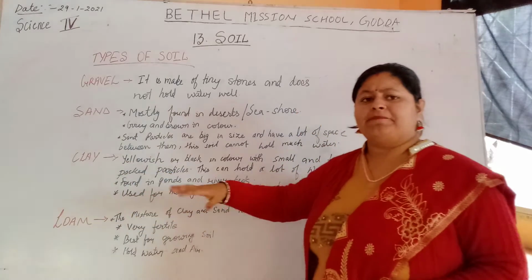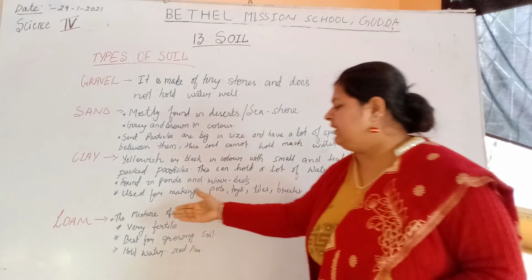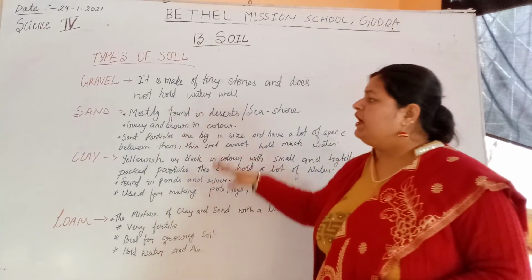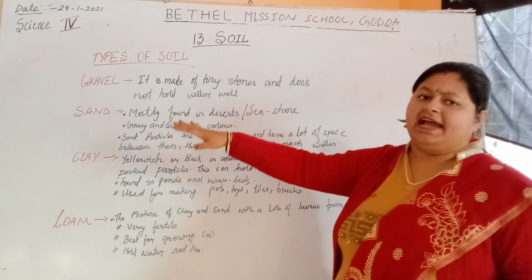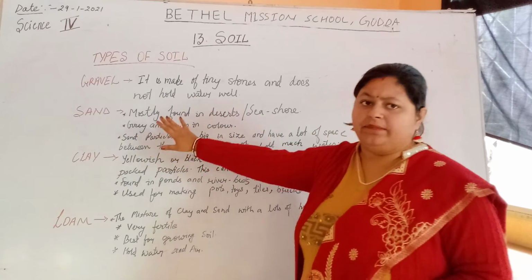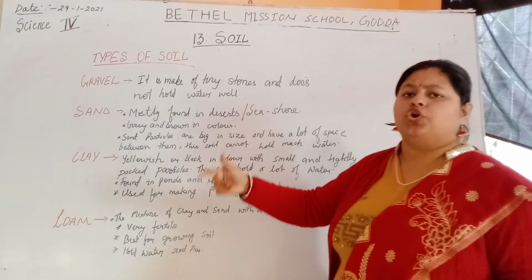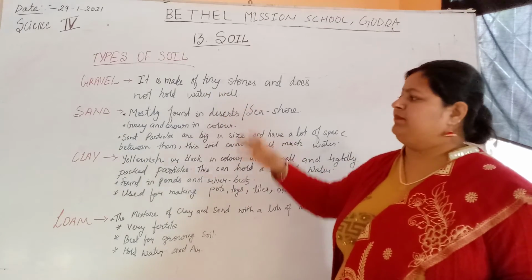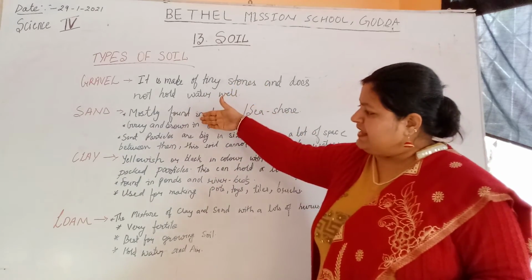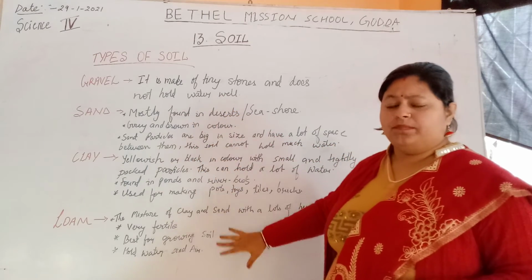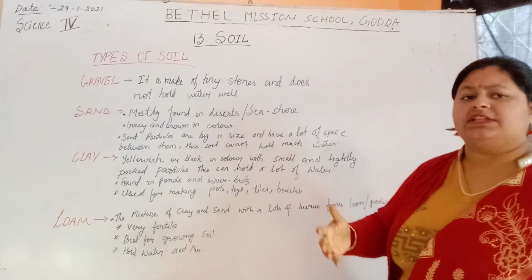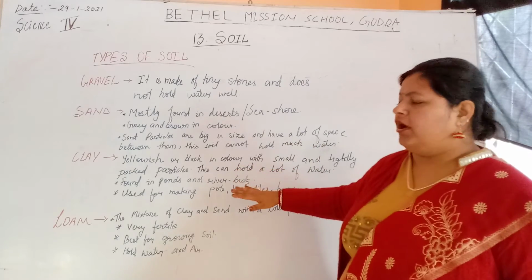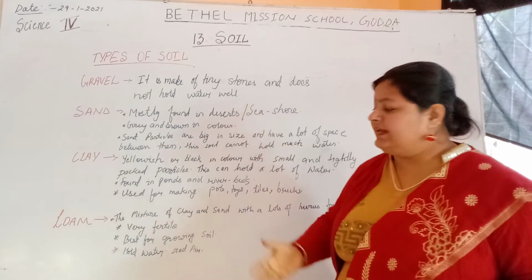The last type of soil is loam. This is a mixture of clay and sand. When clay soil and sand soil mix together, it forms loam soil. Strictly, this is not a separate type, but a mixture of sand and clay. Loam is a very fertile soil because it can hold water. It is very fertile in nature.